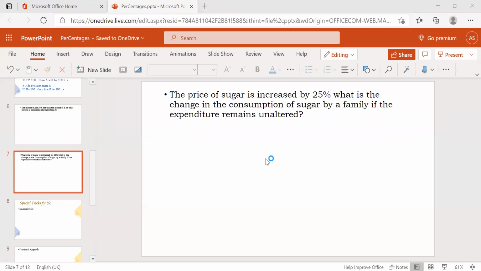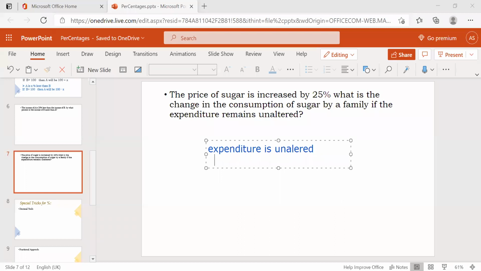What does it mean here? Expenditure unaltered is nothing but the expenditure will be the same, even after the increase of price.